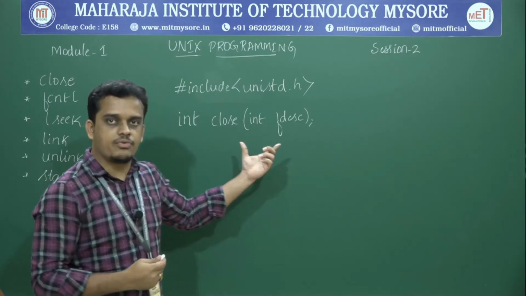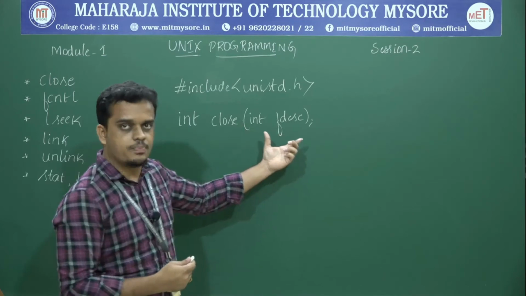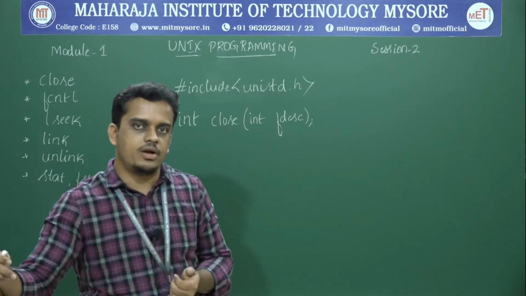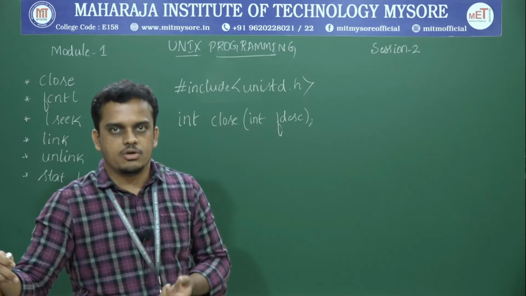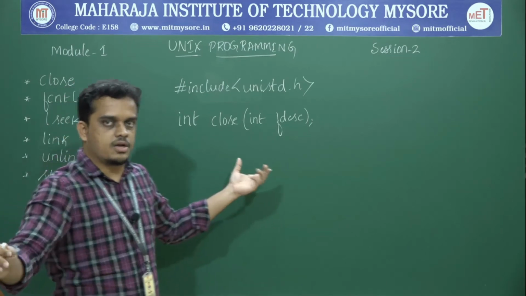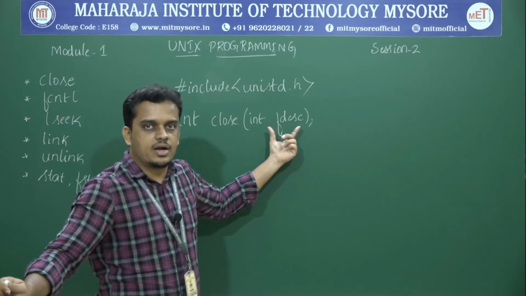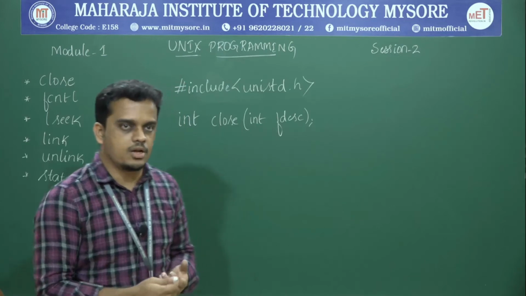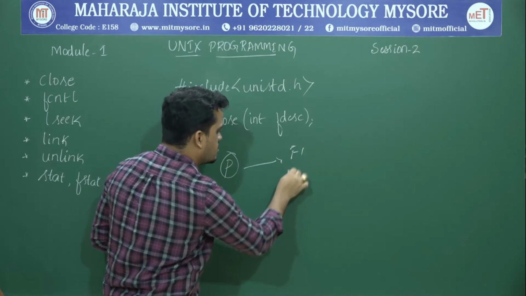The function close takes only one argument, of type integer, and the value we consider is the file descriptor. This file descriptor specifies which particular file I need to terminate the connection with. The calling process which executes the function close will terminate the connection with the mentioned file. For example, if a particular process has accessed 10 different files,